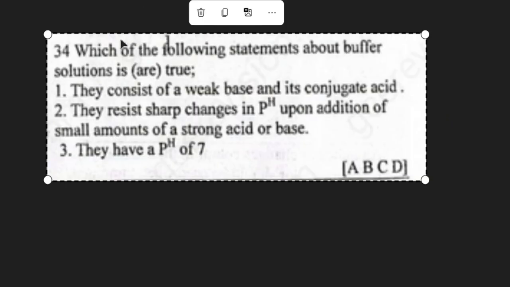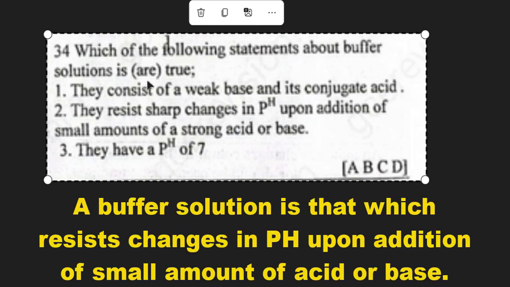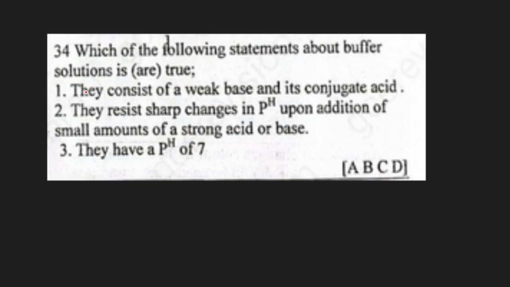Question 34. Which of the following statements about buffer solutions is true? We know that a buffer solution is a solution which resists changes in pH upon addition of small amounts of acid or base. 1. They consist of a weak base and its conjugate acid. Yeah, that's true. We can talk about ammonia with ammonium chloride. This is a conjugate salt of the ammonia. So this is a buffer solution.